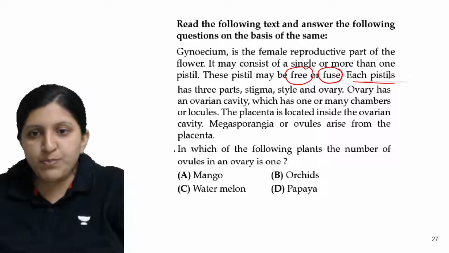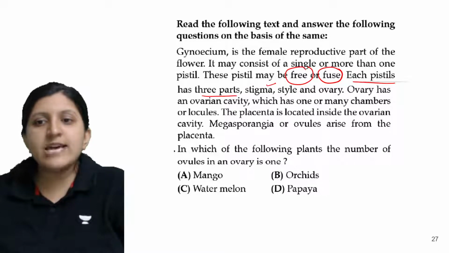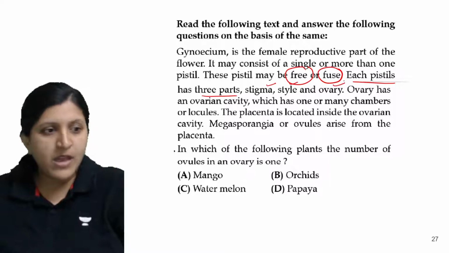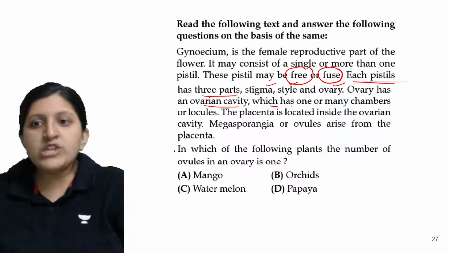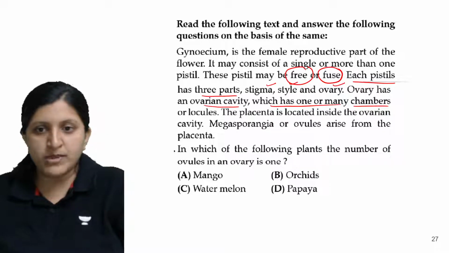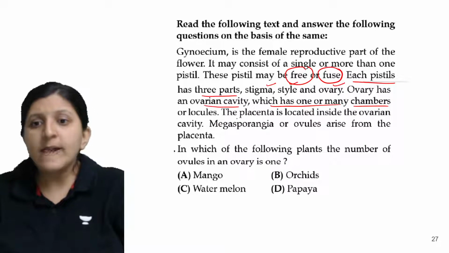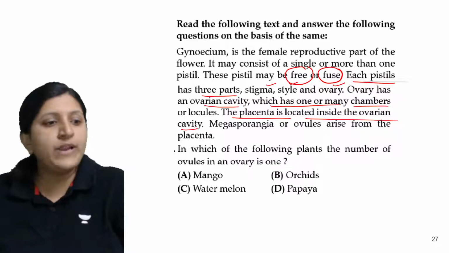Now each pistil has three parts: stigma, style, and then the ovary. The ovary has the ovarian cavity, which has one or many chambers, which can be called locules. And the placenta is located inside the ovarian cavity.